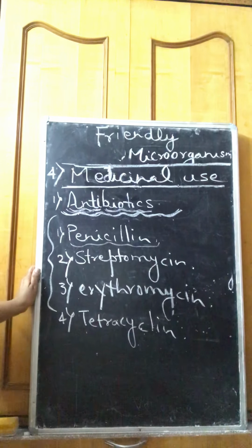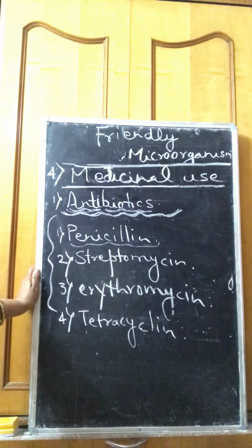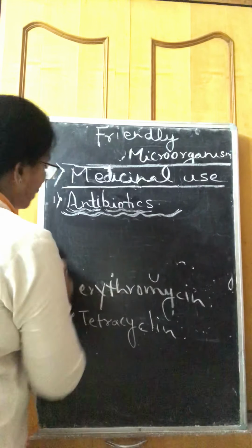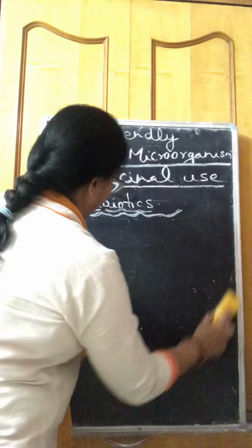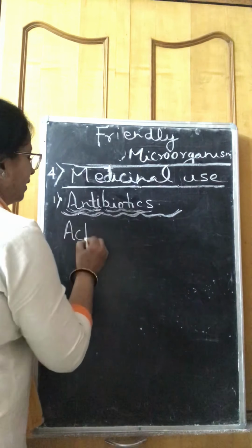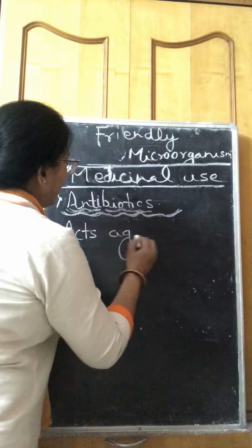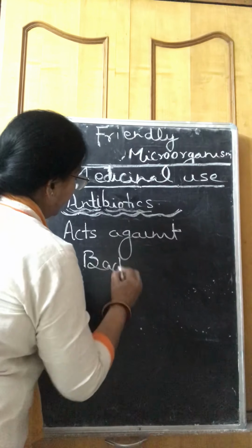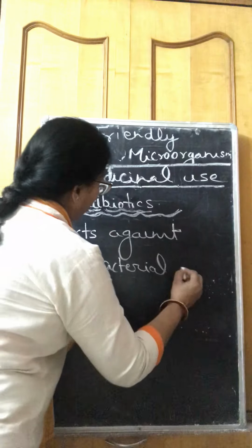These medicines act only and only against the action of bacteria, not against viruses. They act only against bacterial disease.